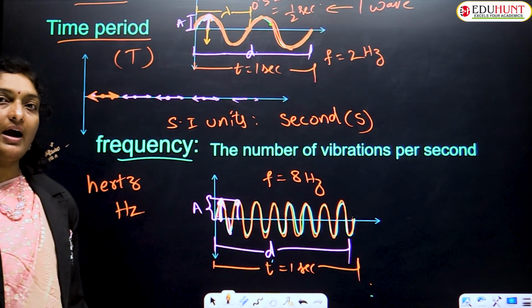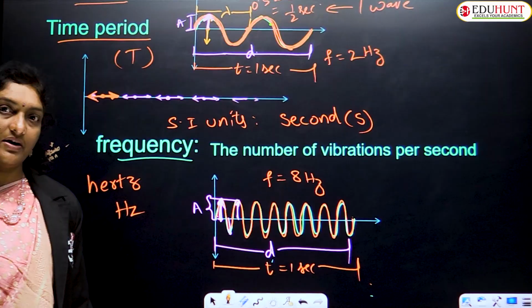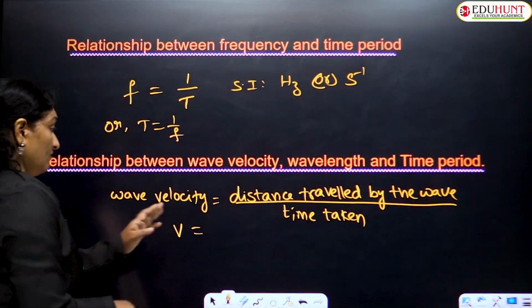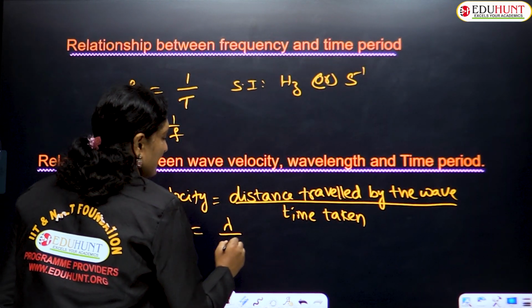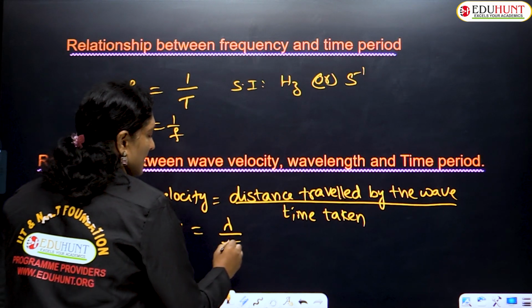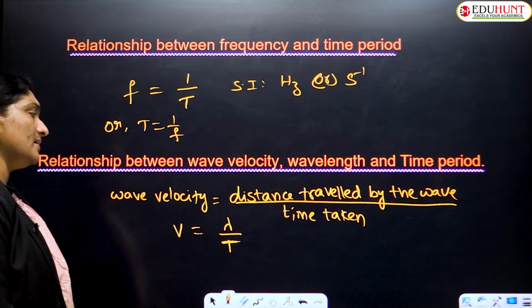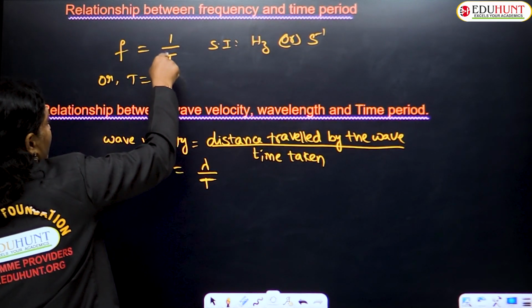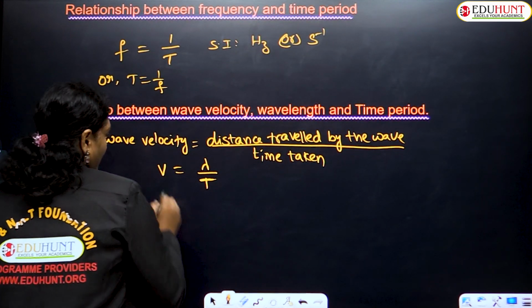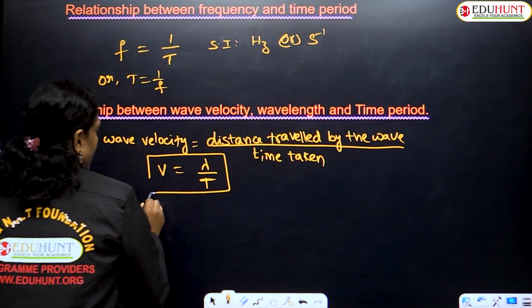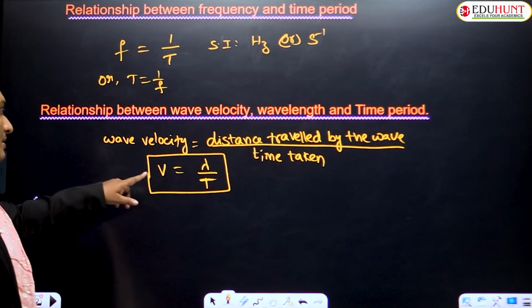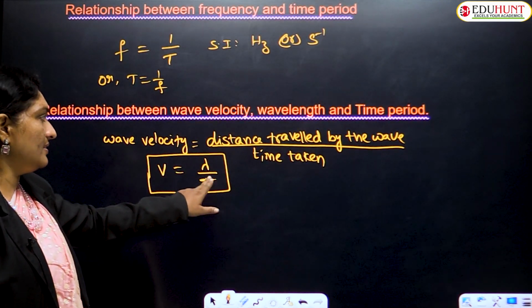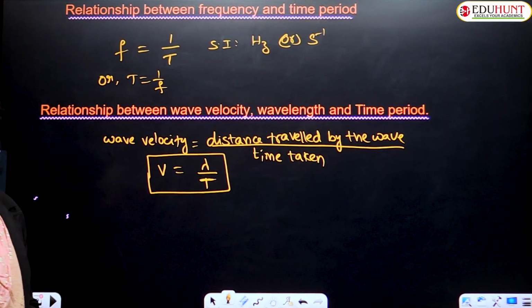So if in one time period the distance covered by the wave is lambda, then V equals lambda upon the time taken, that is T. So V can be written as lambda upon T. This is the relation between wave velocity, wavelength and time period.